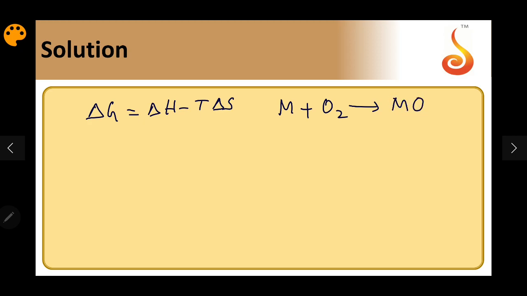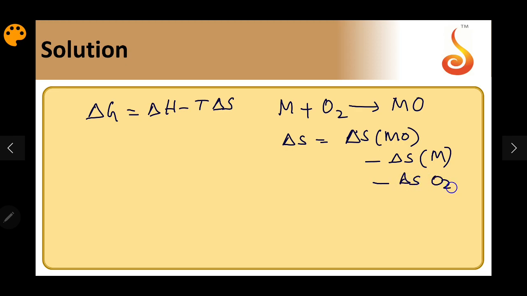All of us know metallic oxides are generally solids and oxygen is a gas. M can change over its physical state. So delta S for this reaction is delta S of MO minus delta S of M minus delta S of O2.